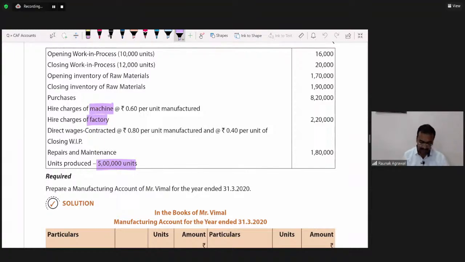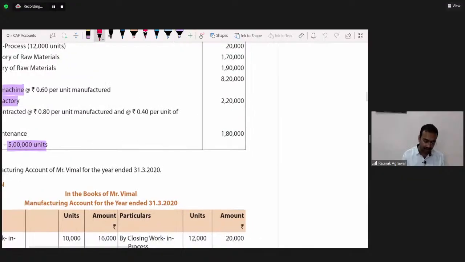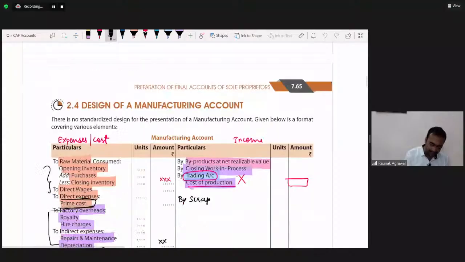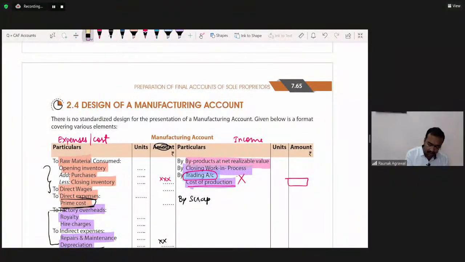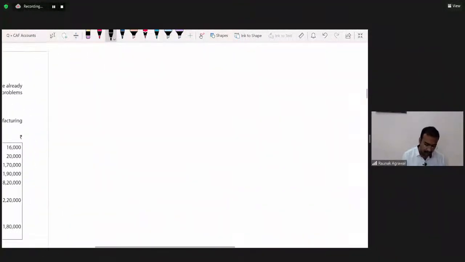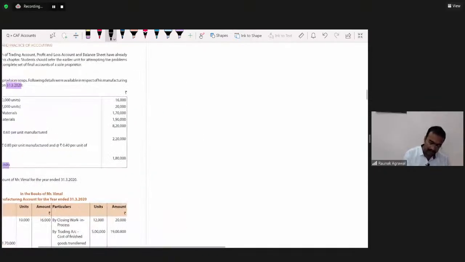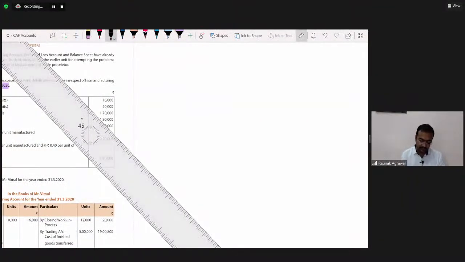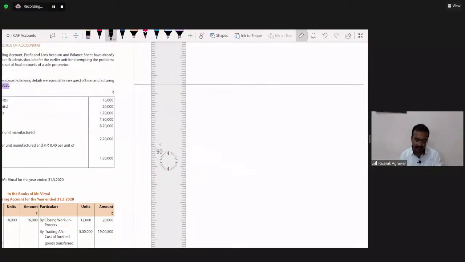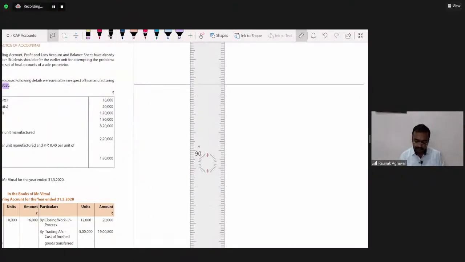It's very simple. Quickly draw the format for around one page. In case of manufacturing account, we also draw the units column. One additional column of units we have to draw. Draw the format quickly. It's better that you draw three columns: one inner column, one outer column, and one column for units.